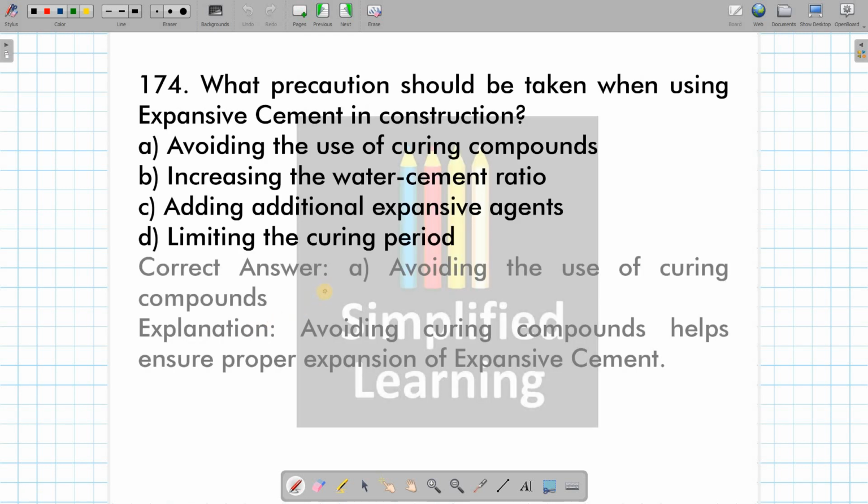What precautions should be taken when using expansive cement in construction? Avoiding the use of curing compound should be the care that we should take while we are using what? Expansive cement, not concrete, cement.